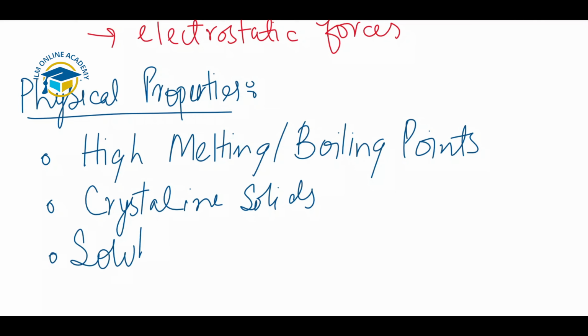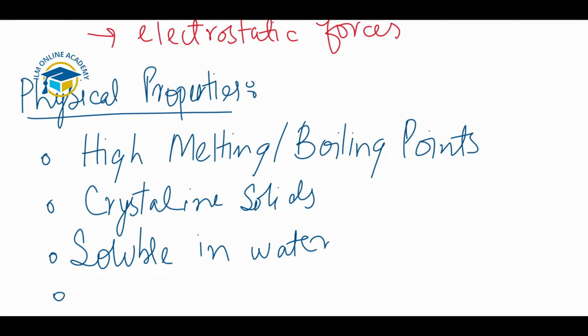Mostly all ionic compounds are soluble in water, and when they dissolve in water they separate into different ions. They are often soluble in water but not in other organic solvents, for example ethanol, because water is attracted to the charged ions and therefore many ionic solids dissolve there.